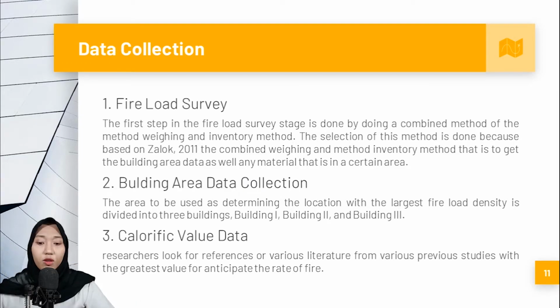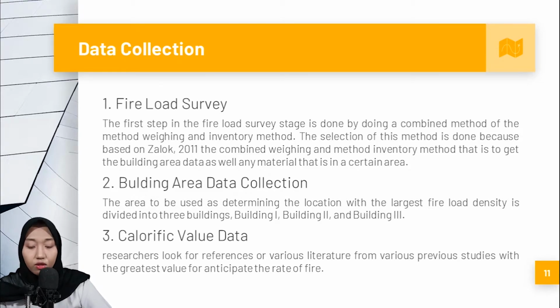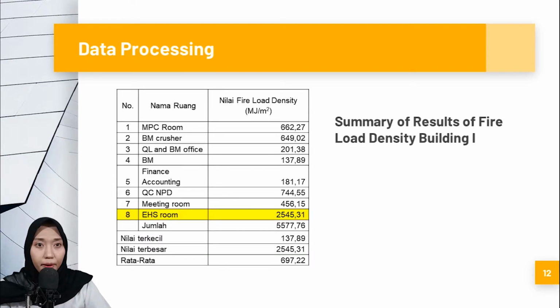Next is the building area data collection. The area used for determining the location with the largest fire load density is divided into 3 buildings: building 1, building 2, and building 3. The calorific value data comes from various literature and studies, using the greatest value for the anticipated rate of fire.